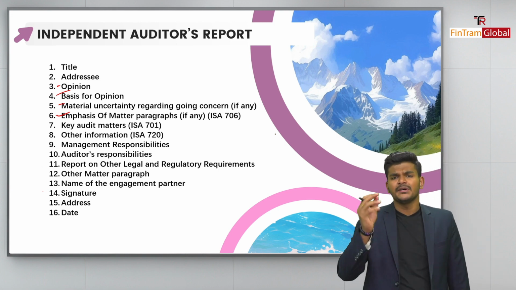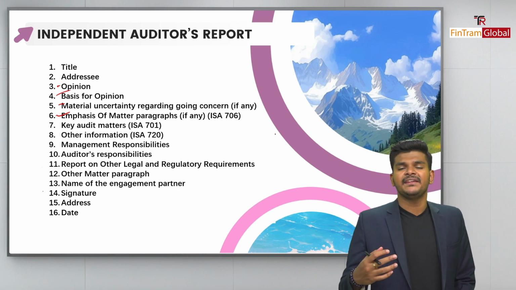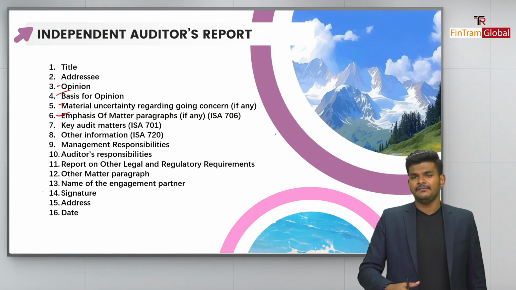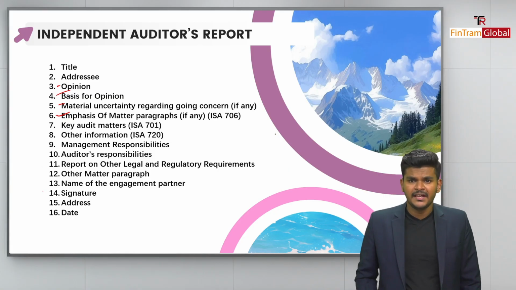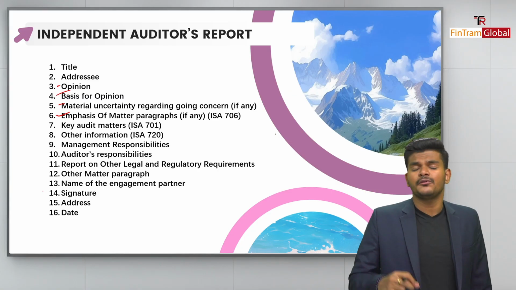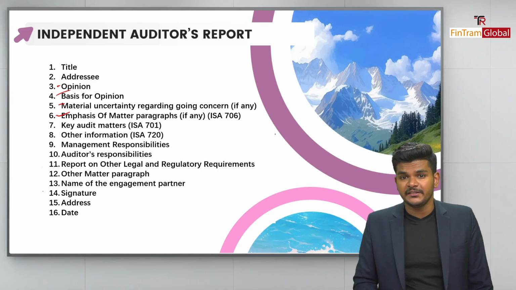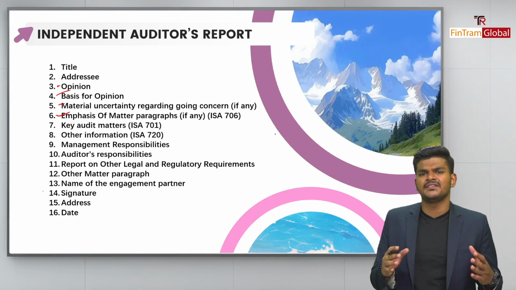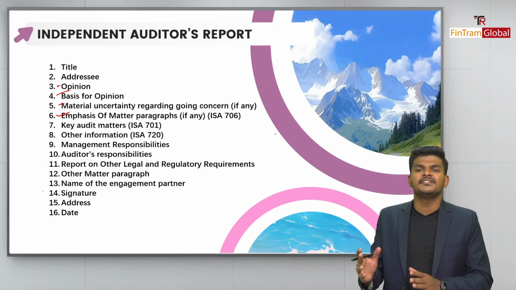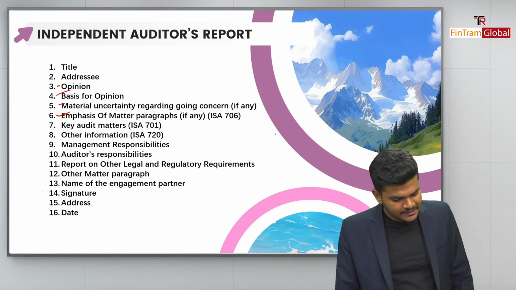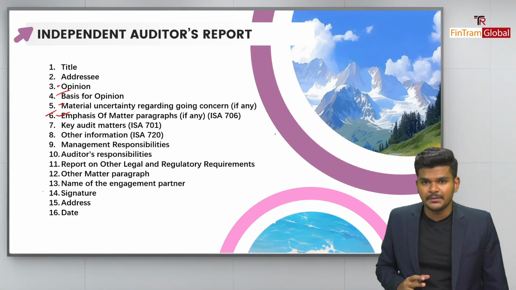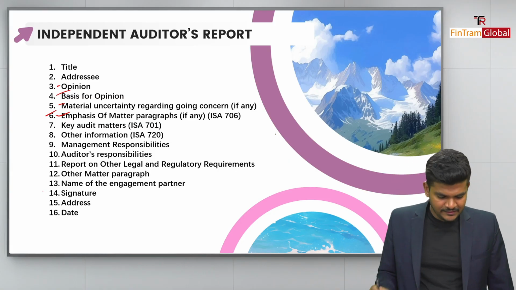Now a question can come up here, okay folks? So let's say that the company has been determined to be not a going concern. Okay folks, the company is not a going concern and the financial statements have been prepared on a breakup basis. Now if that's the case, then should I disclose this information in my EOMP paragraph or in my MURGC paragraph? Now that's a tricky question that a lot of students tend to get wrong. So just remember this, guys: if the company is determined to be not a going concern, then the EOMP paragraph is used, not the MURGC paragraph. Okay folks, so remember that. That's a really, really important point to remember.